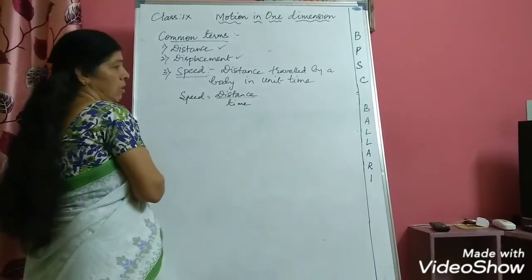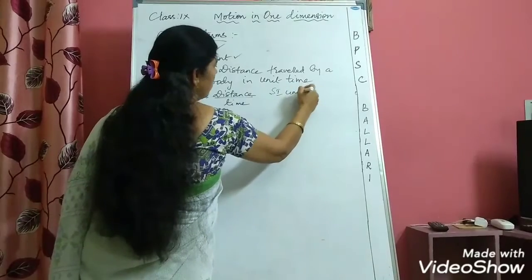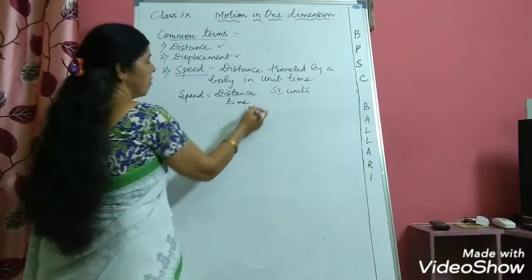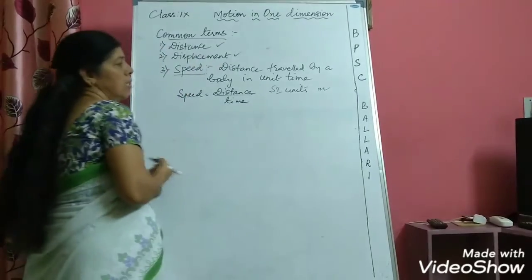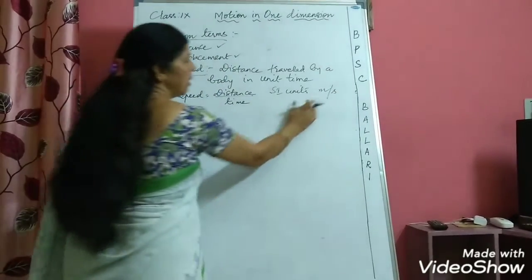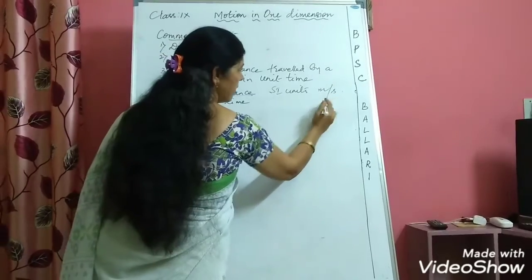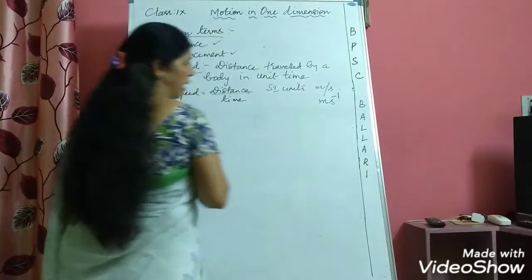Now what will be the units here? Using the formula, distance can be measured in meters, time is measured in seconds. So the SI unit will be meter per second. You can write it like this or you can write ms to the power minus 1.